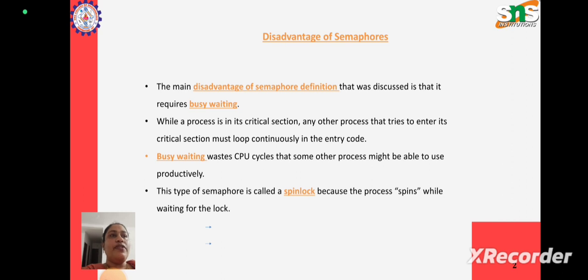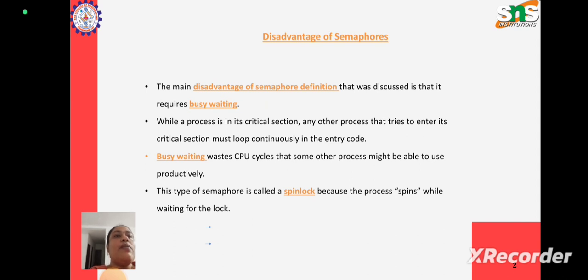This type of semaphore is also called a spin lock because the process spins while waiting for the lock. It is very clear why it is called a spin lock: when a process is not able to enter its critical section, it loops inside the while loop, not able to come out, so it is spinning while waiting for the lock.